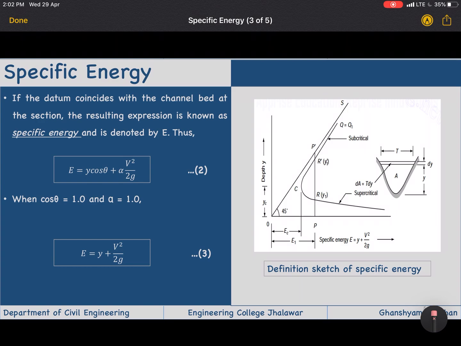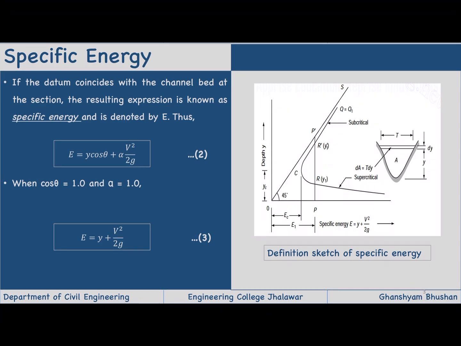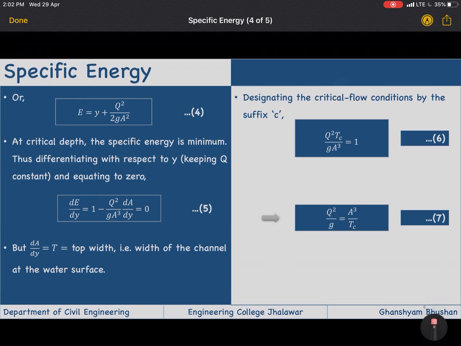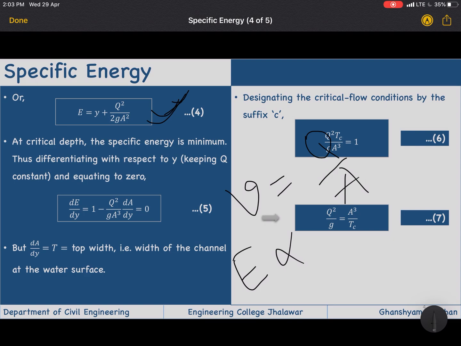Before we come to the figure, let us understand how this is coming. We can replace V with Q upon A, so we get E equal to y plus Q square upon 2g A square. As you can see, this expression shows E will be proportional to Q square for a given depth. So it will be a cubic parabola.